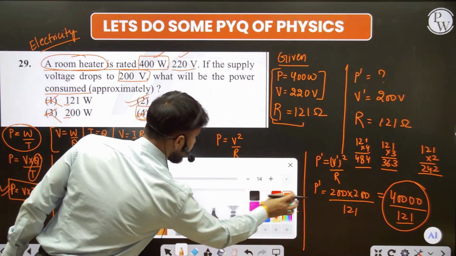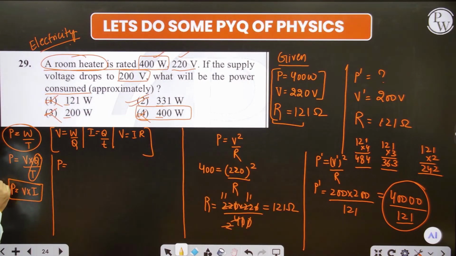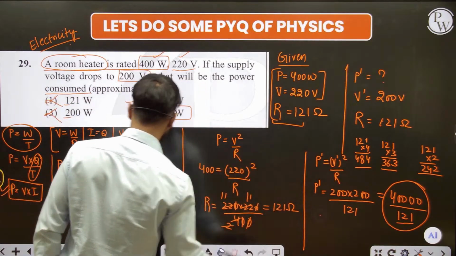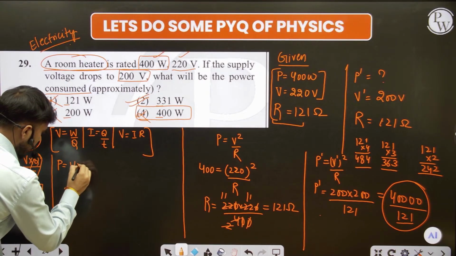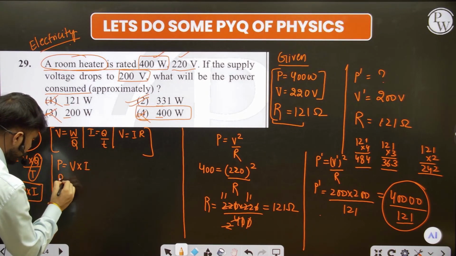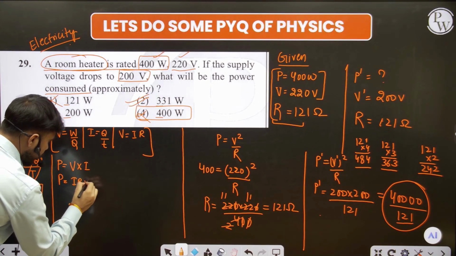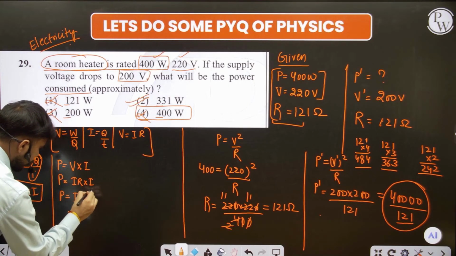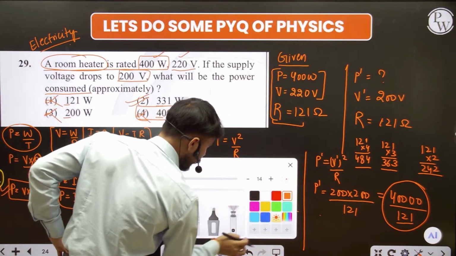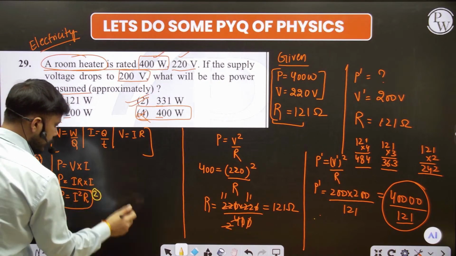Let's mark it with some other color. Yellow. Yellow is the best color, na? When you do not study well, you always see yellow. Fine. Okay. So this is our first formula, and from this formula, I again find another formula. What is the other formula? You can see here V is equal to IR. So just put here IR. When you multiply with this, it becomes I square R. This is the other formula. Then use yellow. Fine. So this is our second formula.